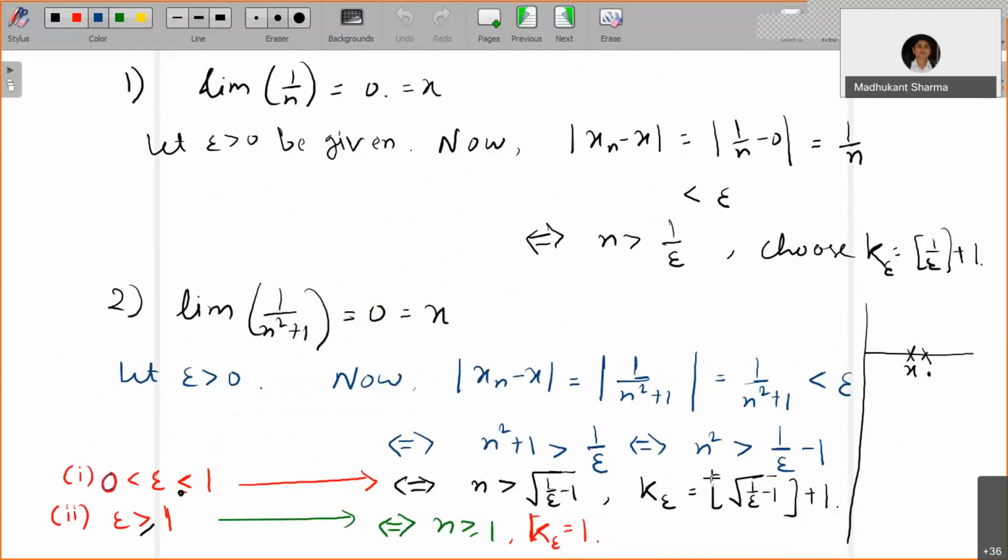So suppose this is the number 1 by epsilon minus 1, somewhere on the real line. You are just taking the next integer, k epsilon naught plus 1, k epsilon naught plus 2. So we have chosen n greater than k epsilon naught. Yeah. So would it be inside the bounded area?